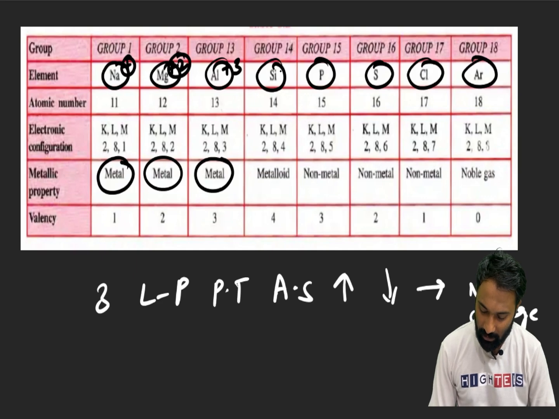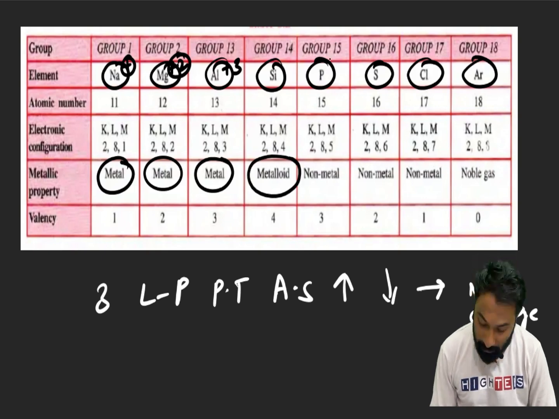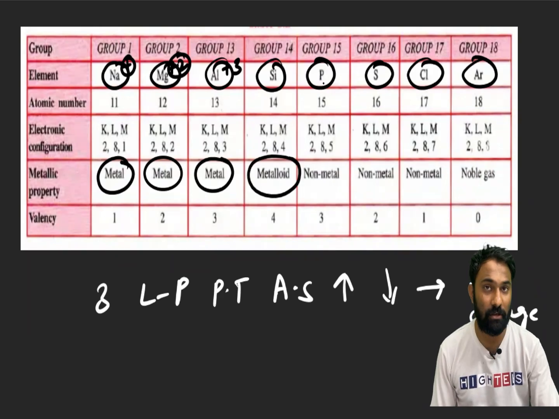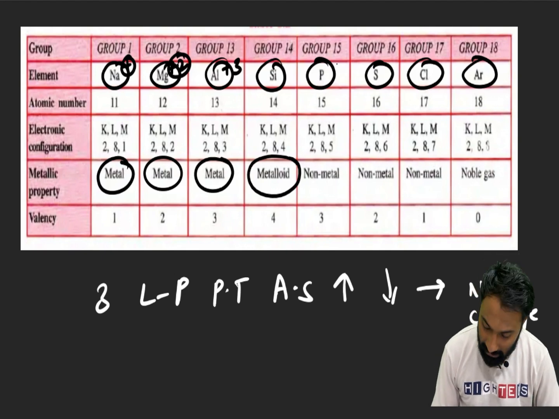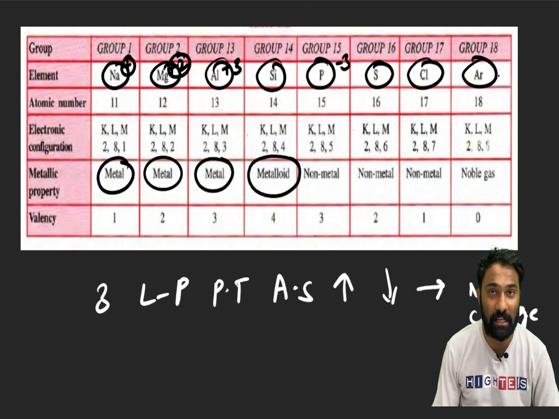Next, silicon. It is intermediate. It will behave as a metalloid. Now, phosphorus, you see. Phosphorus has a unique way. Phosphorus can gain 3 electrons to reach the argon electronic configuration. Clear?